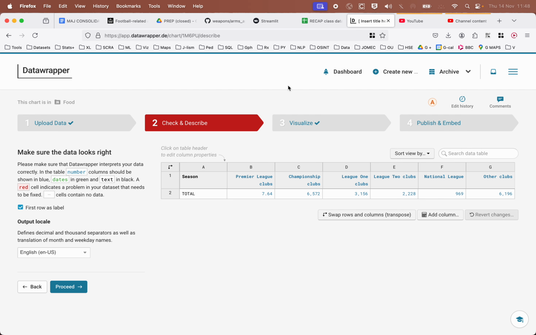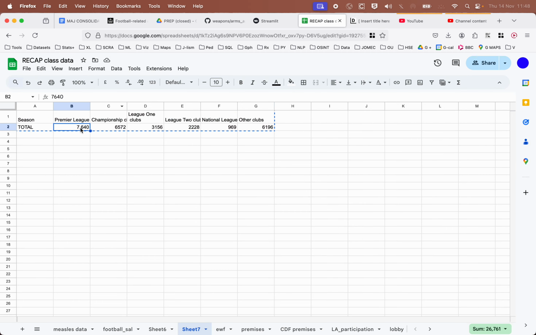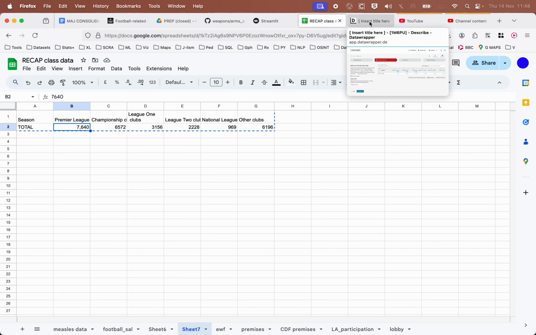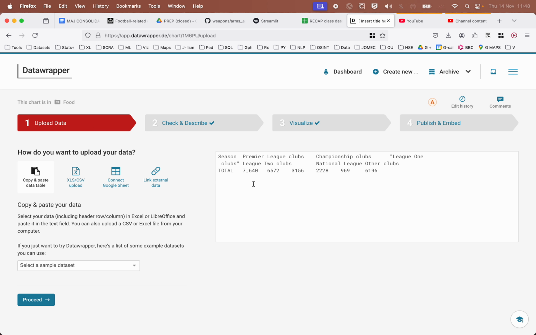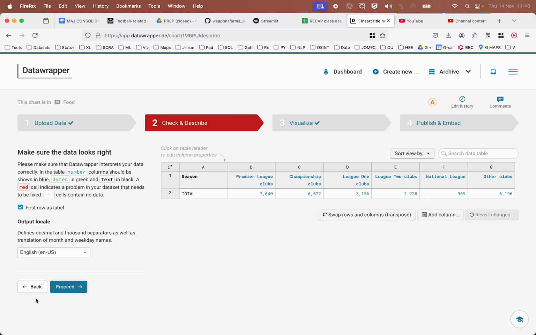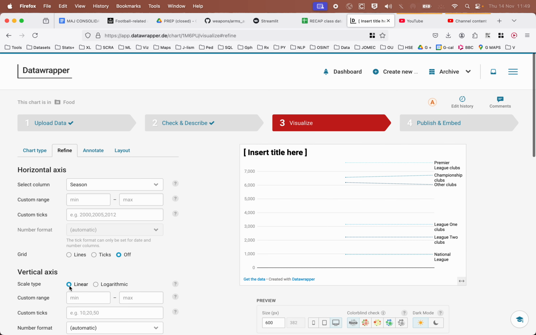Suddenly our numbers have gone from 7,640 at the Premier League to 7.64. Now that might not be a problem, except it hasn't adjusted the other ones. So we need to go back to the data and maybe remove those commas. See if that will do it. Yeah, that looks right. Okay, on we go.